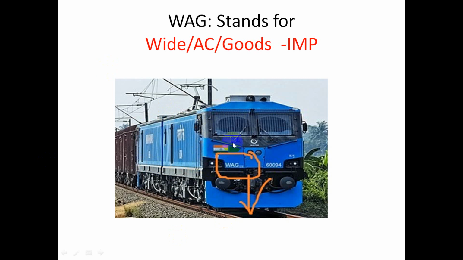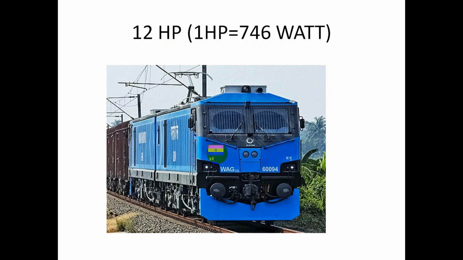So friend, I'm talking about this WAG 12 locomotive, which is completely developed at the Electric Locomotive Factory Madhepura, Bihar. Proud to say that it is a made in India product. Till today, this is one of the strongest locomotives in terms of power. You can see that WAG 12 means 12,000 horsepower, and you know, 1 horsepower equals 746 watts.